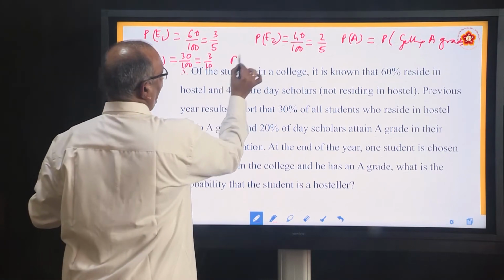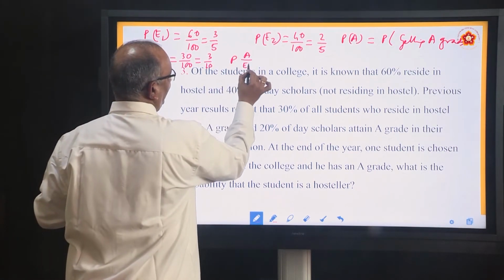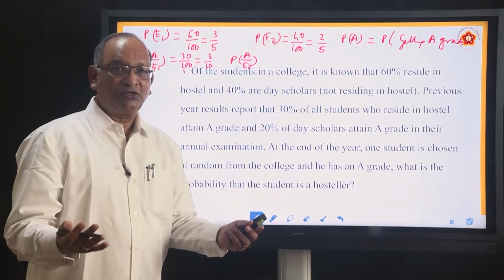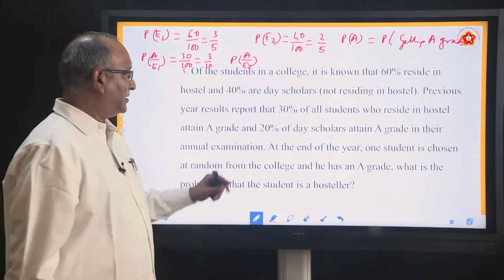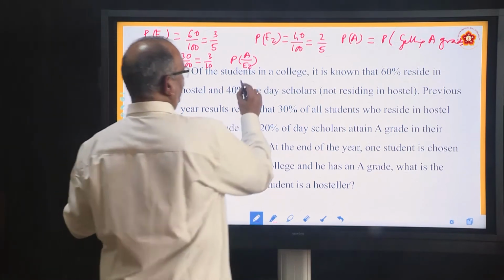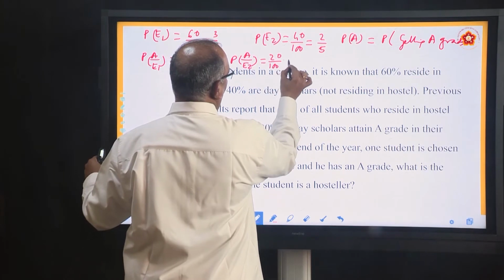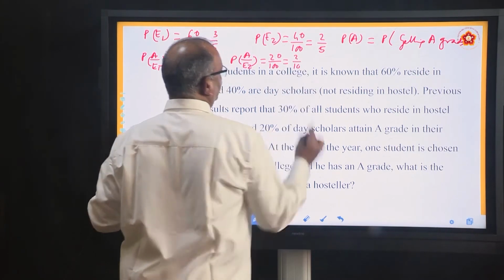Similarly, what is P(A/E2)? What do you mean by P(A/E2)? Day scholars who are getting A grade. So what is the percentage? 20%. This is 20 by 100, or let us say 2 by 10.